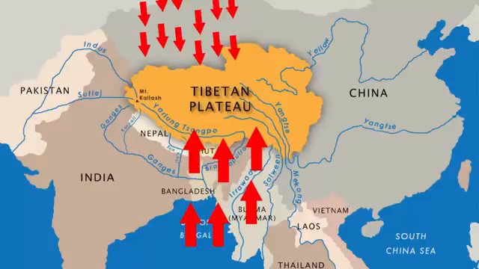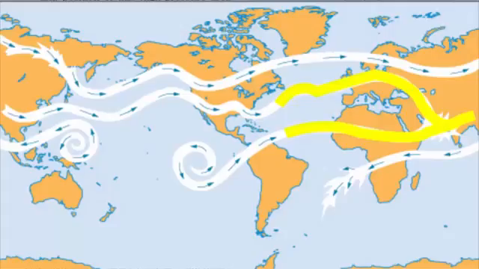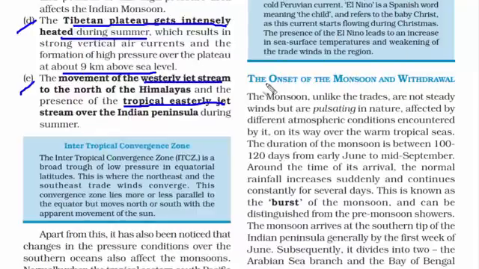And you must also understand that it is 9 kilometers above sea level, so there will be very less moisture. And the fifth mechanism is the movement of the westerly jet stream to the north of the Himalaya. So what do we mean by jet streams? They are fast flowing narrow air currents found in the upper atmosphere. So if you go high up in the atmosphere, there's a thin air that keeps on flowing from one place to another, and they are continuous. So these are called jet streams.